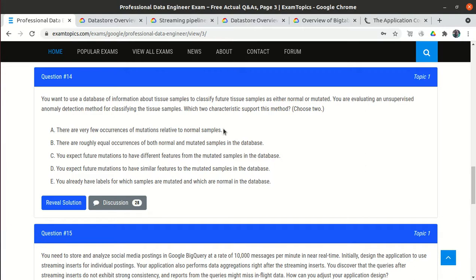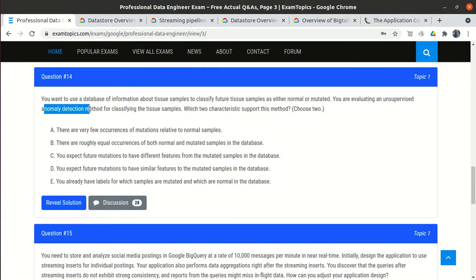As per me, option A is correct, because in a live situation as well, if I give you the data set, most of the people's tissue samples are normal, only a few are mutated. Let's suppose a few people have some disease, but most of the people don't have the disease. So this could be one of the characteristics of unsupervised anomaly detection.